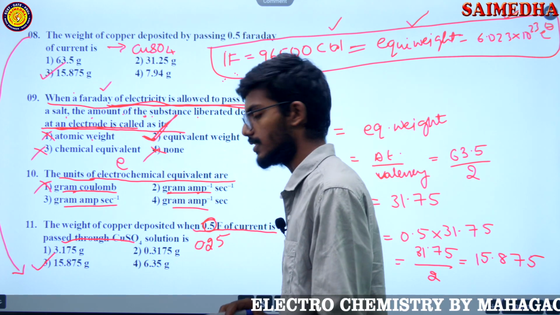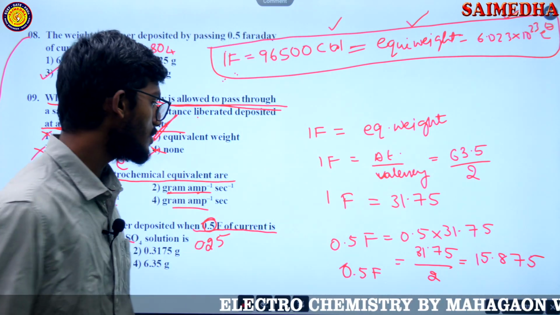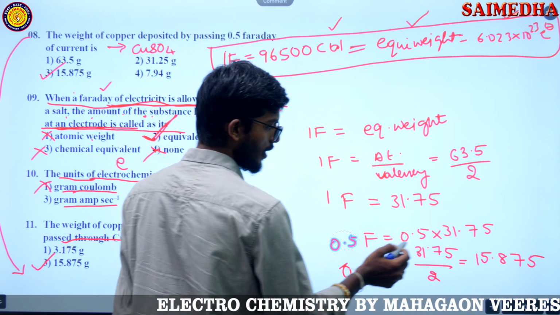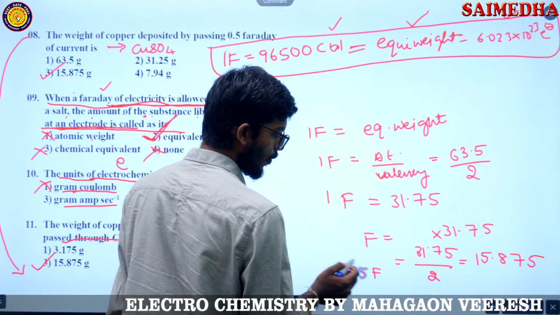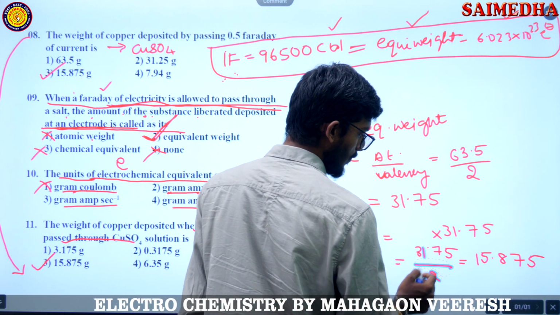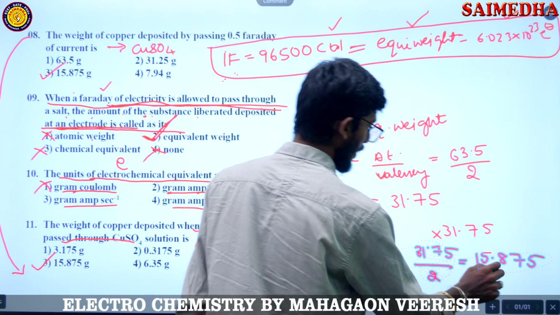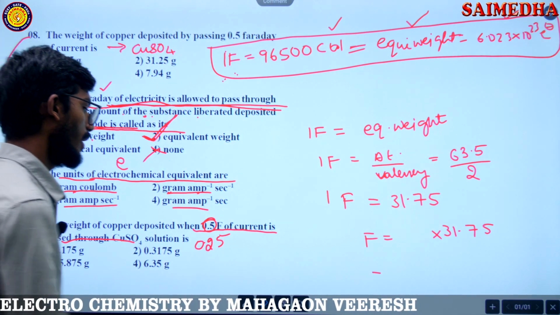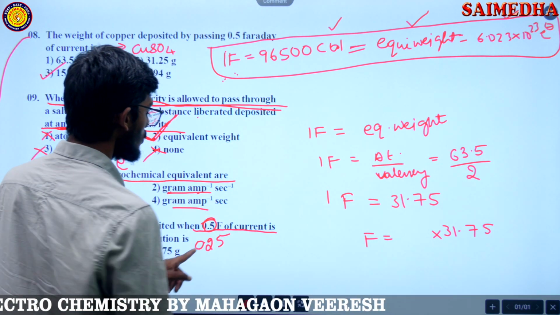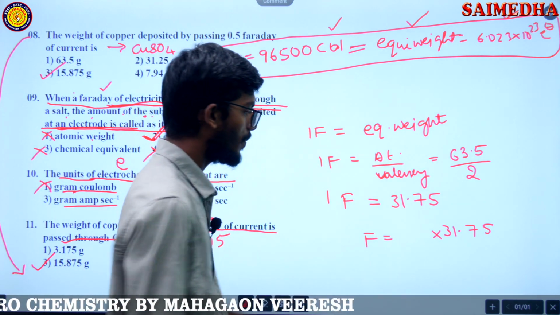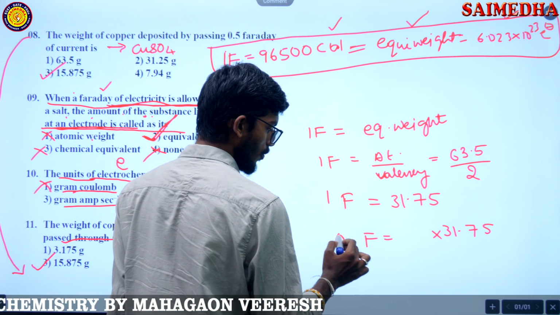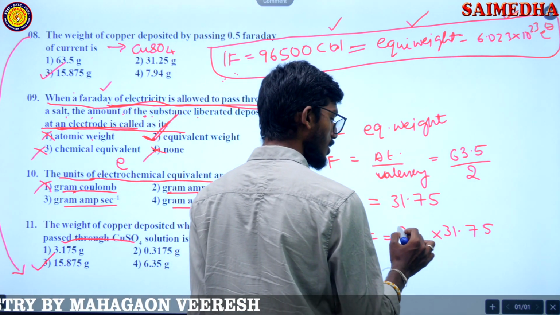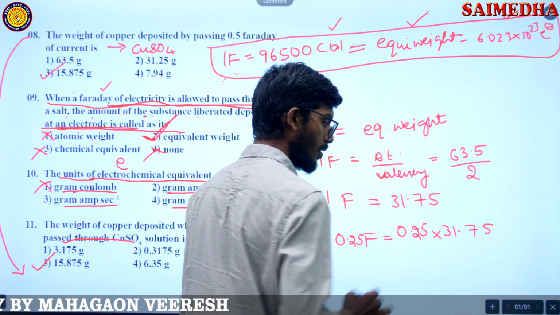Then what will you get? 0.5 Faraday you multiply by 0.5, and for 0.25 Faraday you divide by 4. So 0.25 Faraday means you need to multiply by 0.25.